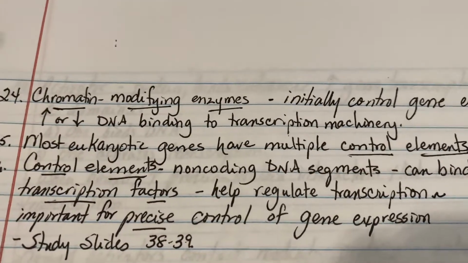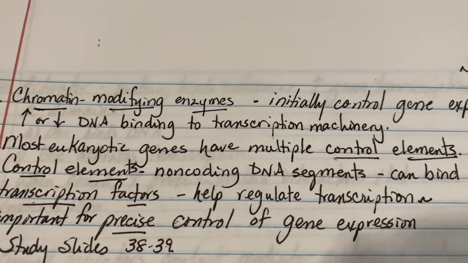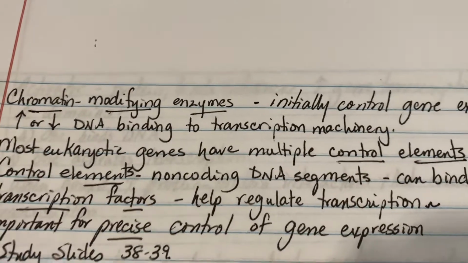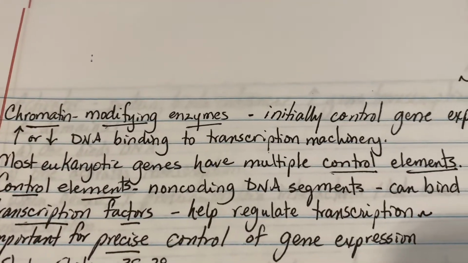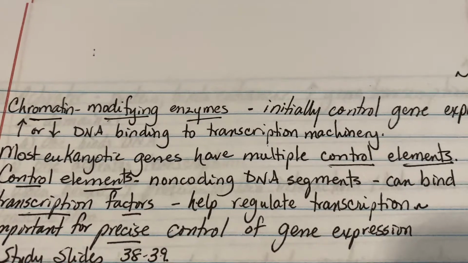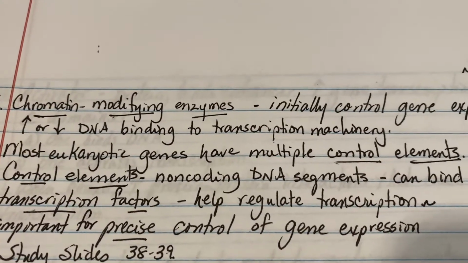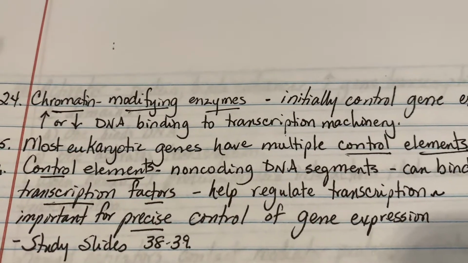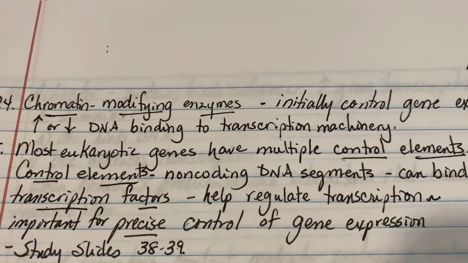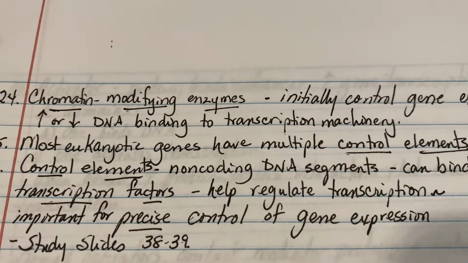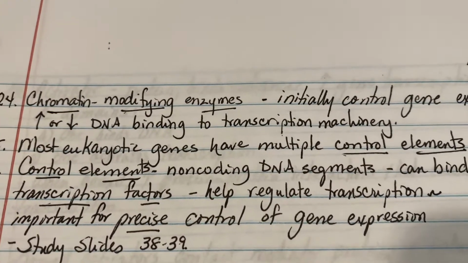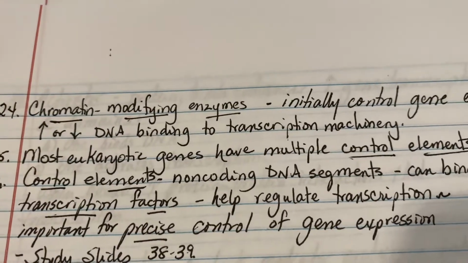Now, control elements are non-coding DNA segments, which means they're not coding for a protein, but they can bind transcription factors and help regulate transcription. And this is going to allow eukaryotic genes to be controlled in their expression to a very, very precise degree.